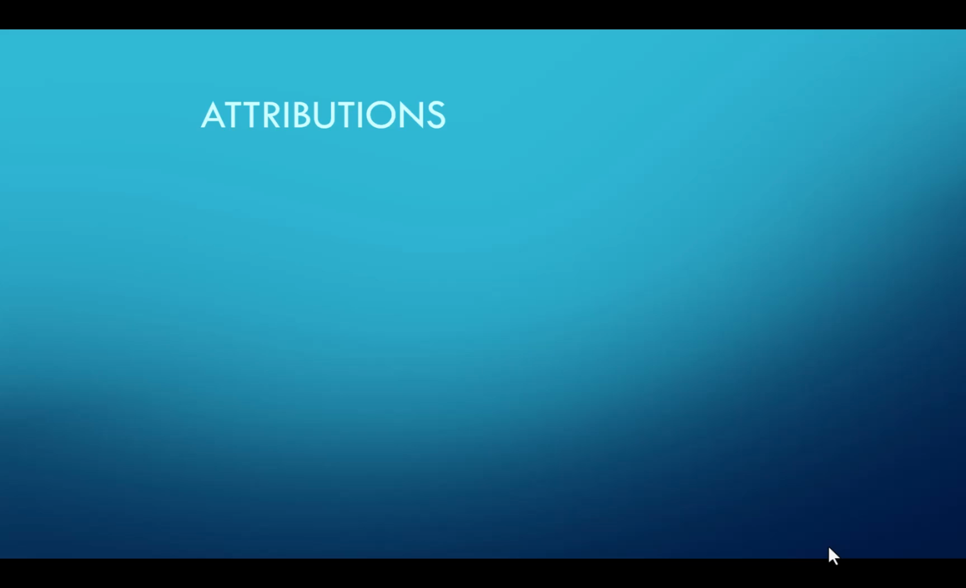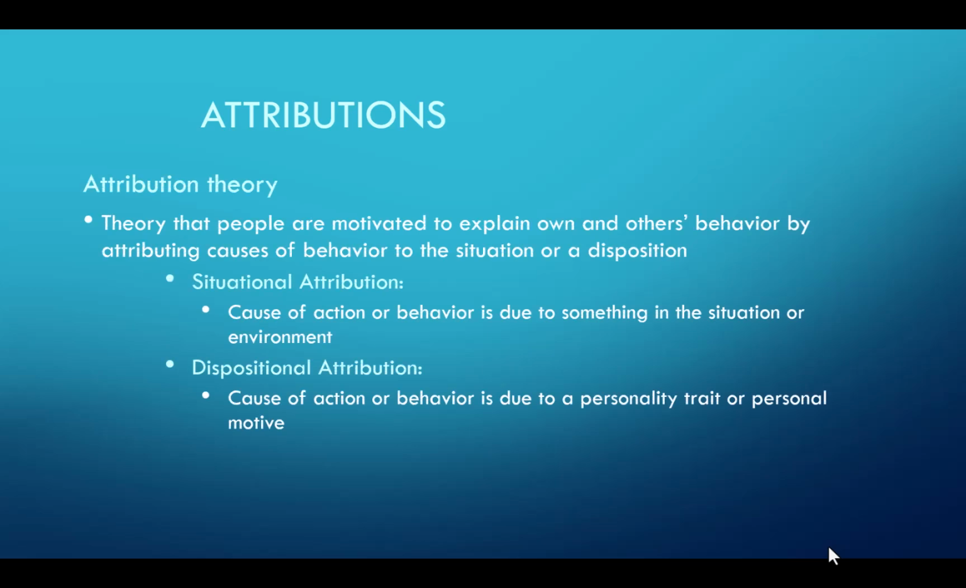So it's in our nature to always ask and wonder why someone does something or acts a certain way. According to the attribution theory, people are motivated to explain their own and other people's behavior by attributing causes of the behavior to either the situation or a disposition. A situational attribution says the cause of the action or the behavior is due to something in the situation, or in other words, in the environment. Whereas a dispositional attribution says the cause of the action or the behavior is due to a personality trait or a personal motive, so a dispositional aspect of the individual.